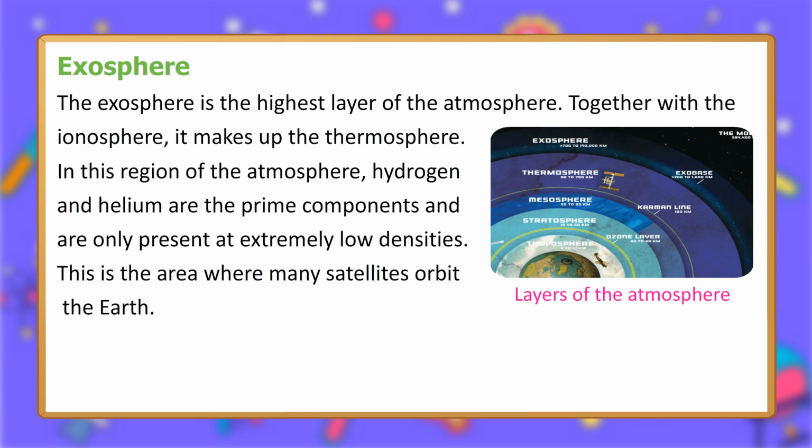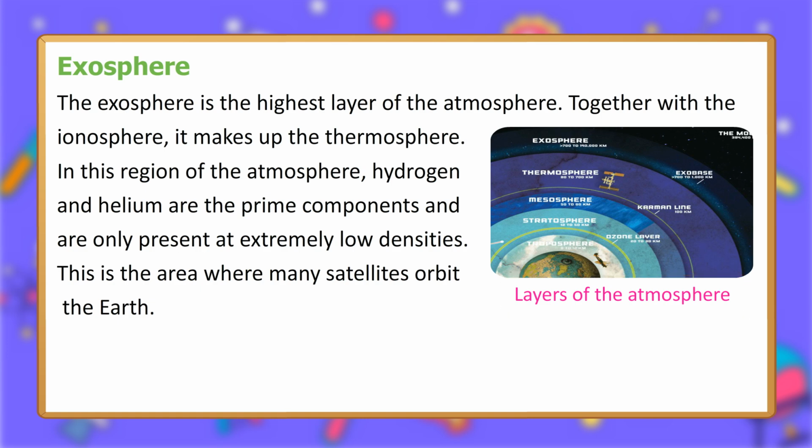Exosphere. The exosphere is the highest layer of the atmosphere. Together with the ionosphere, it makes up the thermosphere. In this region of the atmosphere, hydrogen and helium are the prime components and are only present at extremely low densities. This is the area where many satellites orbit the Earth.